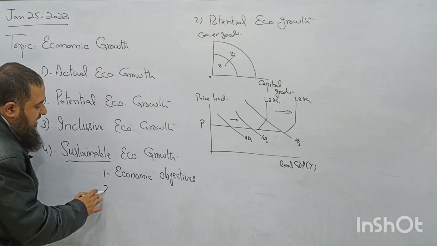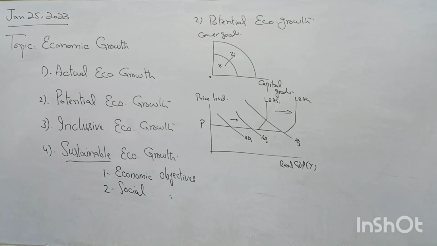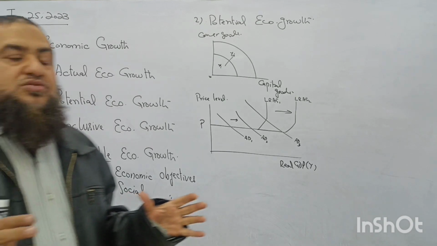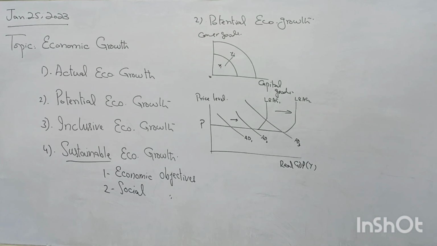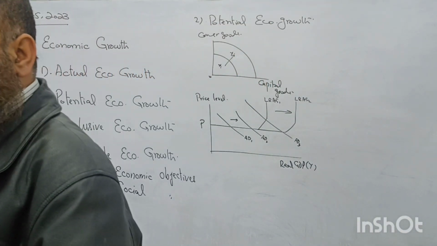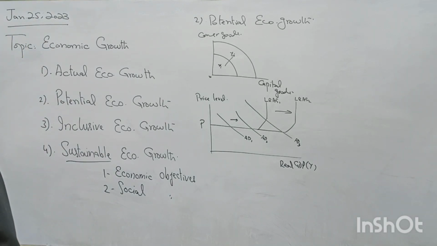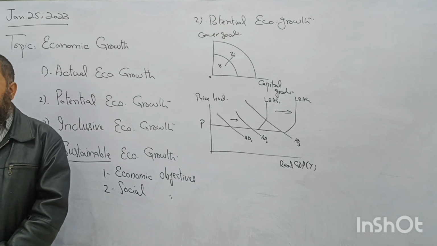Okay, now the second objective is social objectives of sustainable economic growth. What do we mean by social objectives? Like if we also show an economic growth in its social objectives, there should not be any type of gender discrimination, there should not be any type of racial discriminations in order to get the benefits of economic growth, or religious discriminations or geographical discrimination. So all types of discriminations should be avoided in the society when we are showing economic growth.